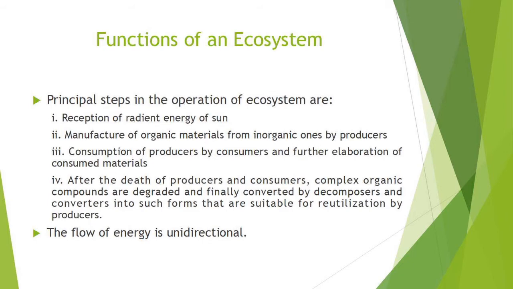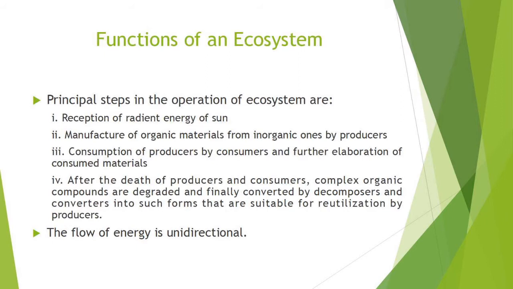After the death of producers and consumers, complex organic compounds are degraded and finally converted by decomposers and transformers into such forms that are suitable for reutilization by producers. The principal steps in the operation of ecosystem not only involve the production, growth, and death of living components, but also influence the abiotic aspects of habitat.